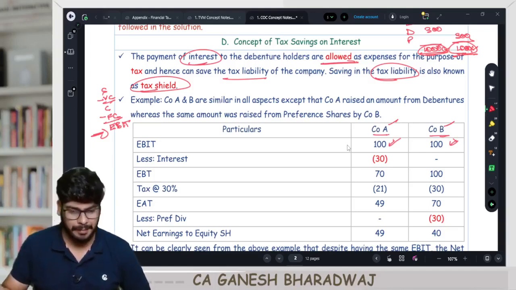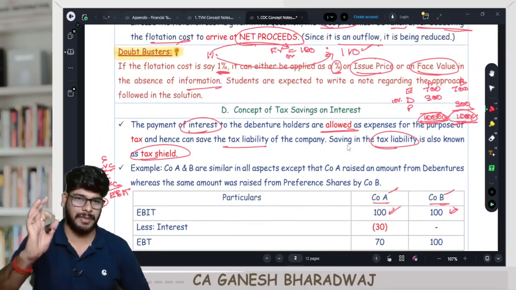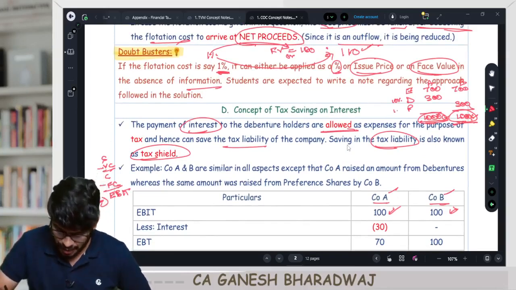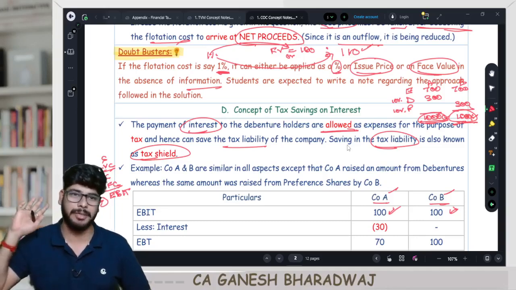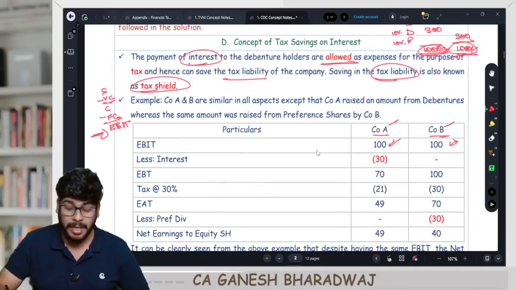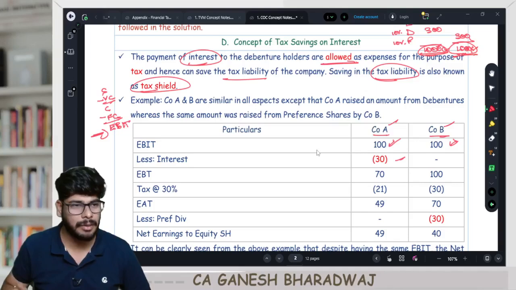Now what happened? Company A paid an interest of 30 crores. Let us say that is 10%: the debentures carry a cost of 10%. The preference shares also carry a cost of 10%. That is the same for both the companies. So now, less interest: for company A it is 30 crores. For company B, interest is not there, so it is nil. Clear with this?